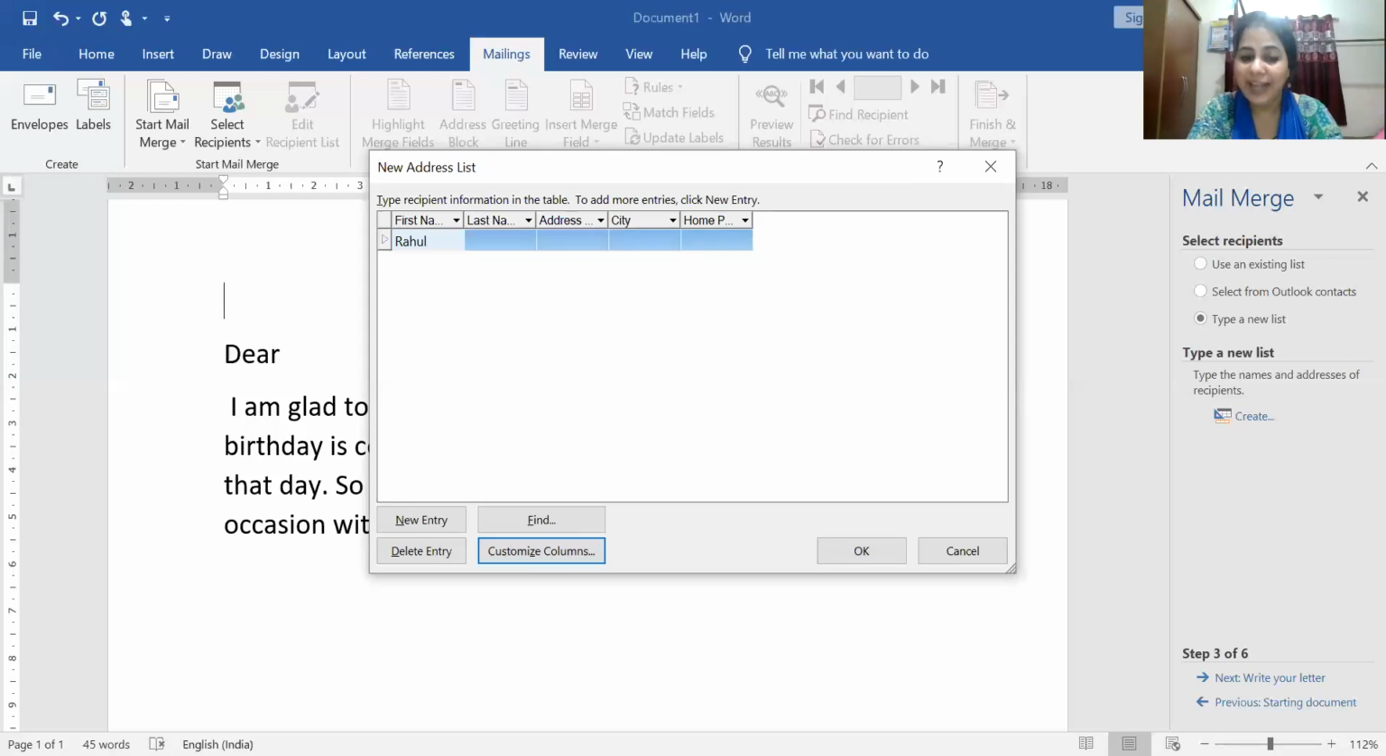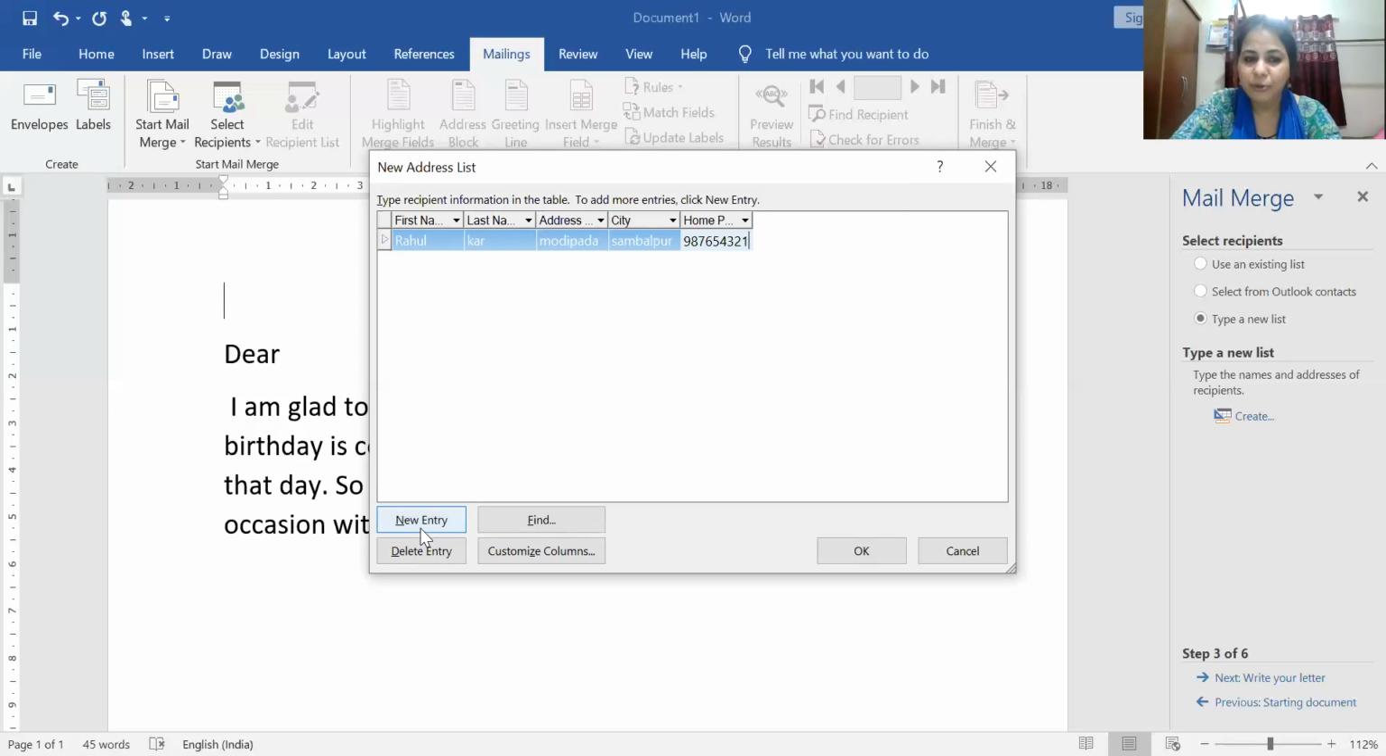Then press the tab key to go to the next field. Okay, you have to press the tab key. Rahul Kar. Then the address will be Modipada. Then the city will be Sambalpur. I am going to the next field by pressing the tab key. The phone number is 9876543221.